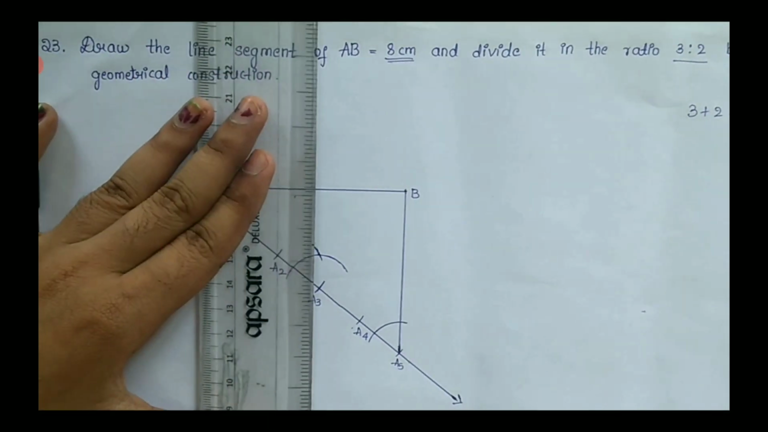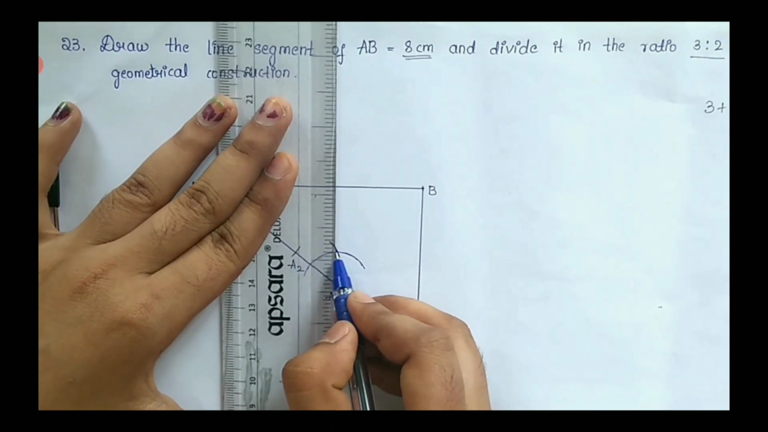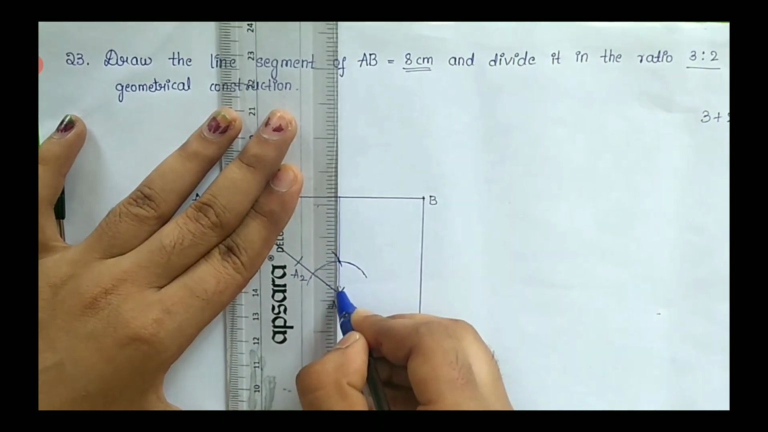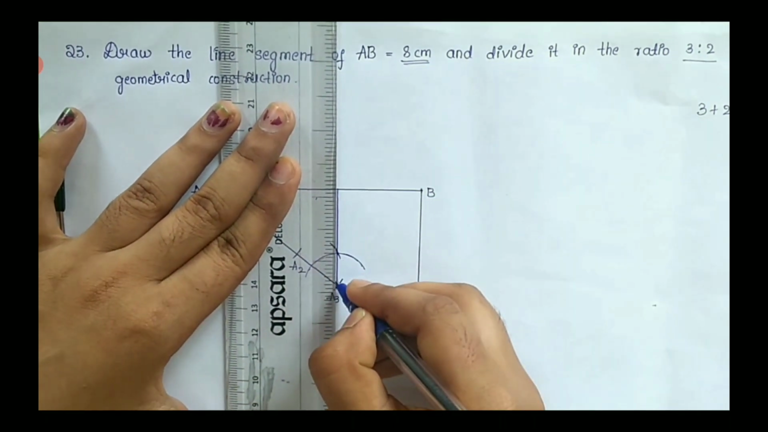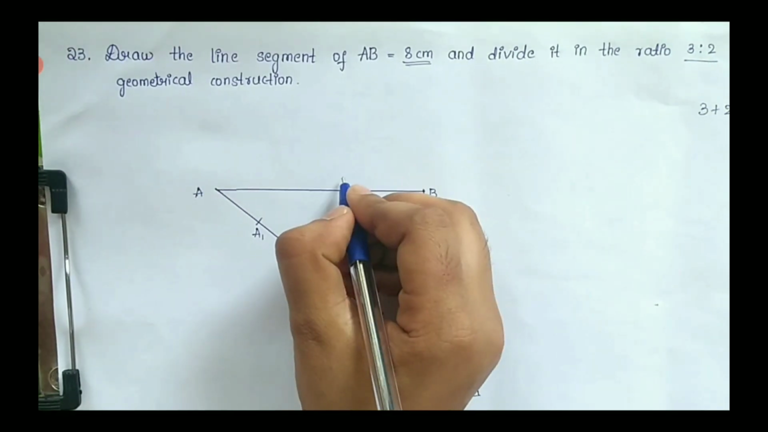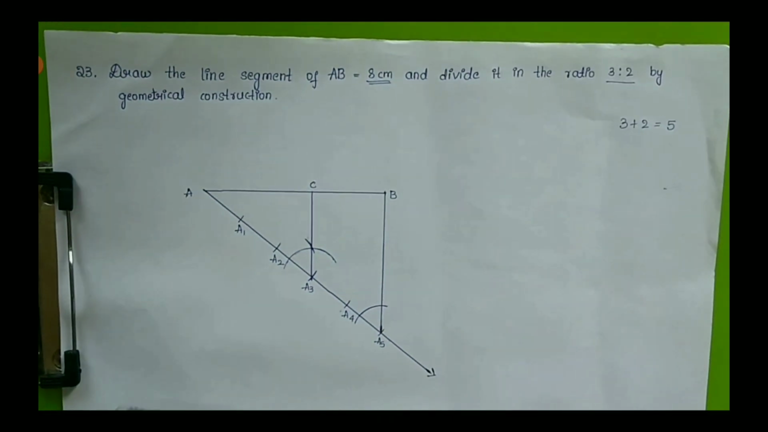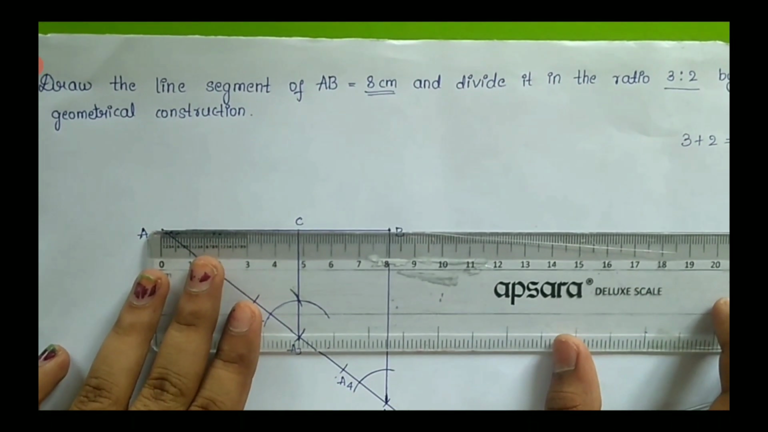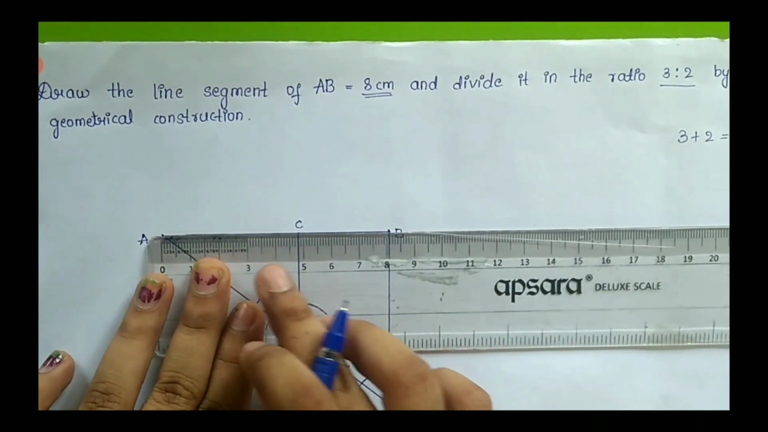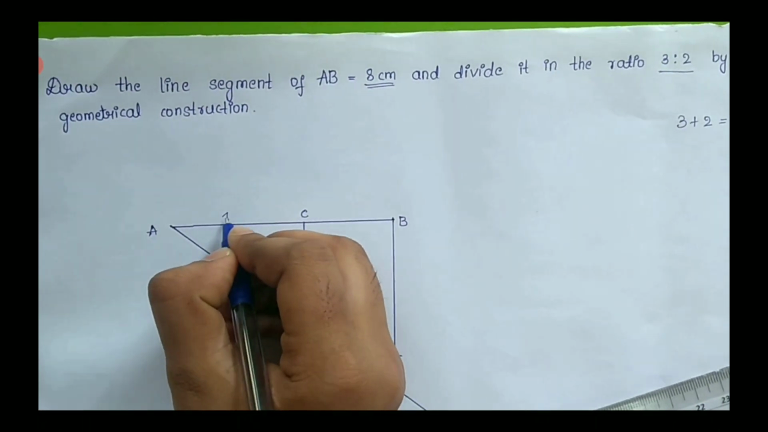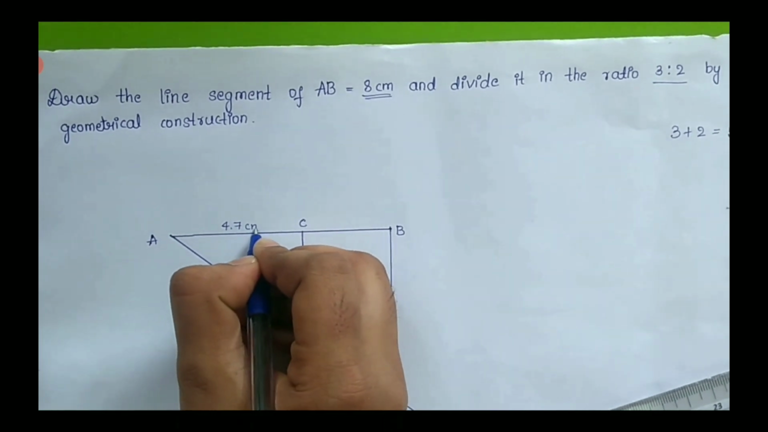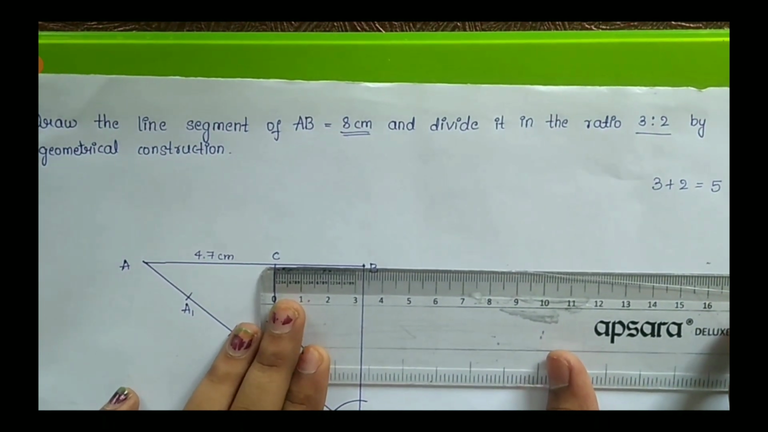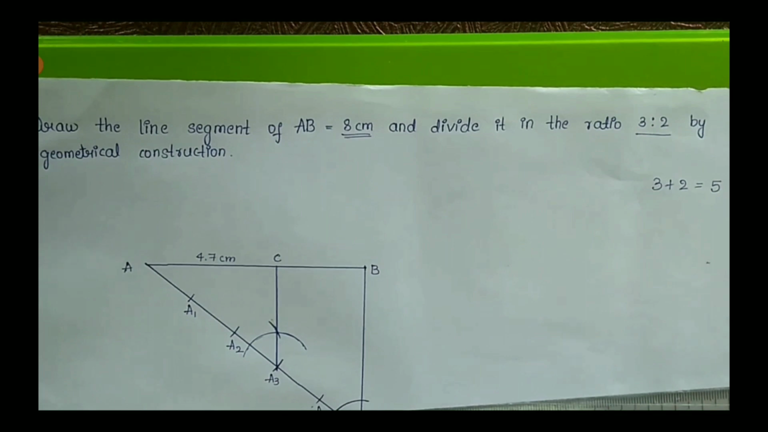You got a point of intersection of the previous curve and this curve. Join that point to A3 and produce it to meet the line AB. So the lines drawn from A3 and A5 are parallel to each other. This is the point C. Now you measure AC and BC. AC is 4.7. Now measure BC. BC is 3.3.